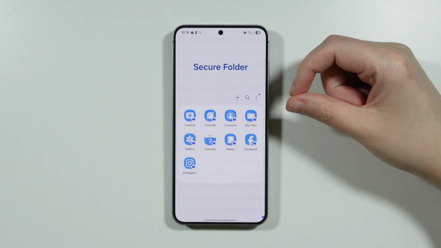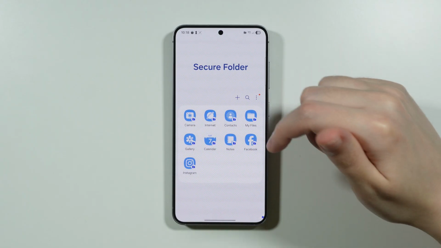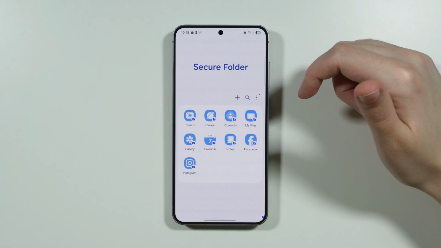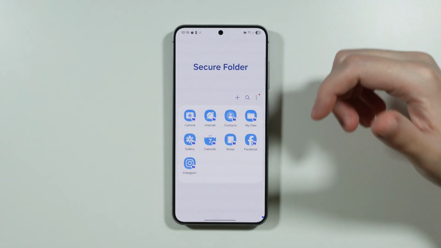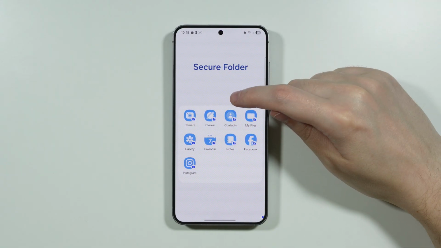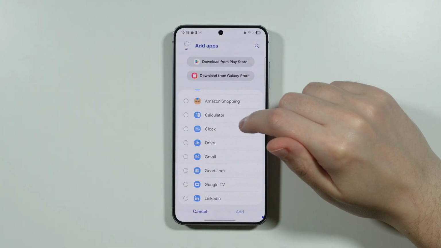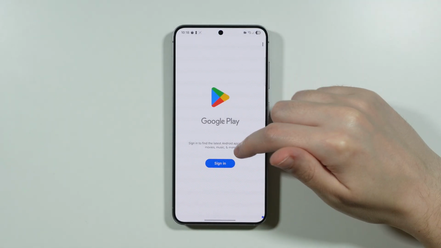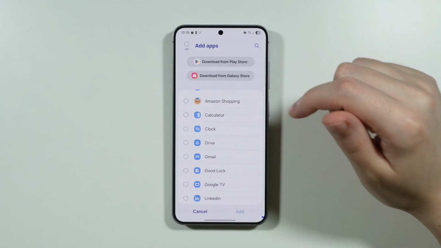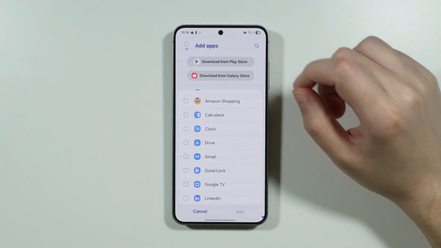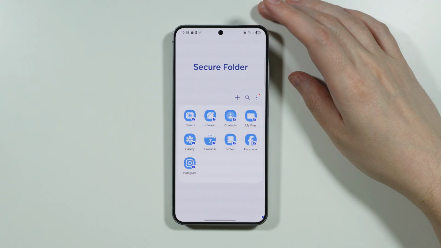Unfortunately, we cannot move apps from our phone into the secure folder. We have to install them, which means that you have to set them up if it is necessary, of course, for an app. But any data that you have outside of the secure folder cannot be really transferred. You have to set it up from scratch. And you don't have to have the app installed on your phone in order to add it into the secure folder, because you can also use the Play Store. You can just simply go to the Play Store, sign into a Google account, and then download apps from the Play Store without having to install them on your phone. And you can also use the Galaxy Store as well, if it's necessary for you.